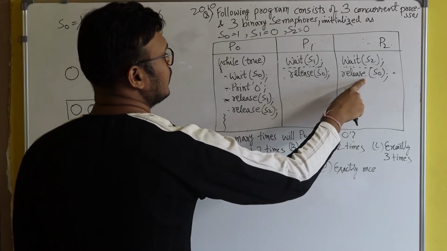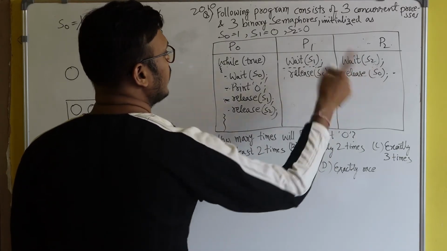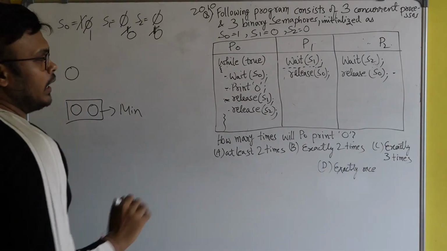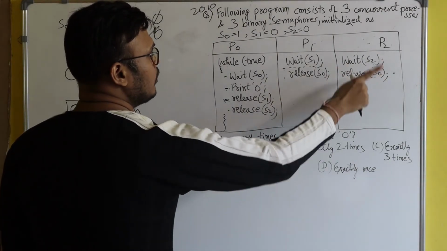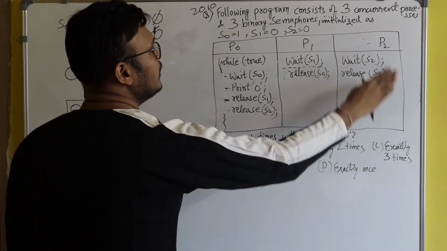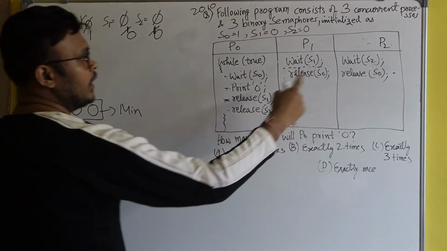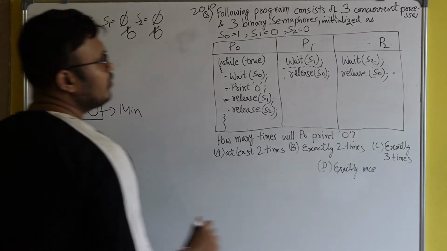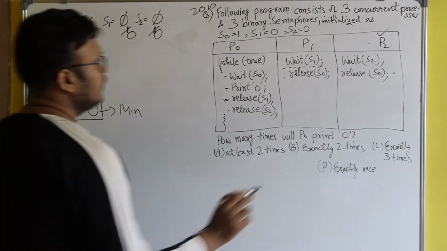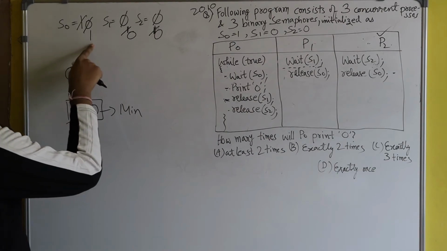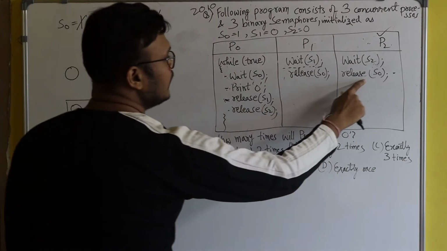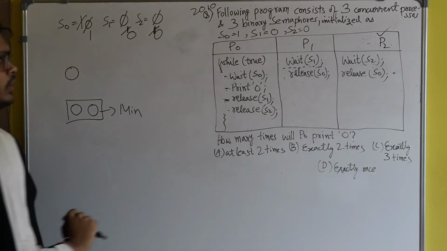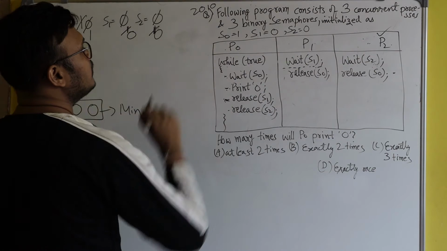Release operation. Release S of 0. So now S of 0 will become 1. Fine. And after the execution of this operation, you see P2 has completed its task. P2 has executed both these lines. So now the job of P2 is over. Now here you see the value of S0 has become 1 due to this release of S0 operation by P2.